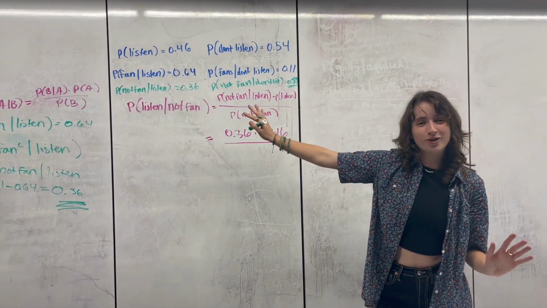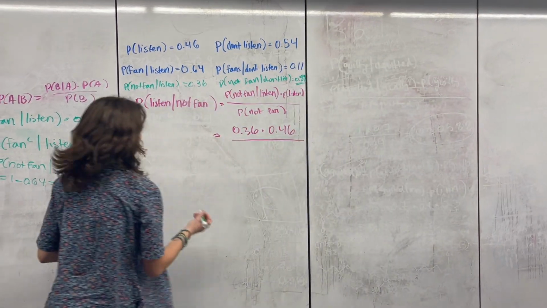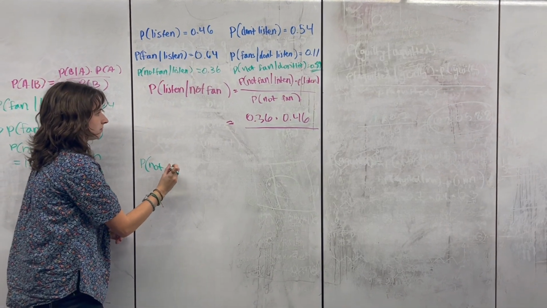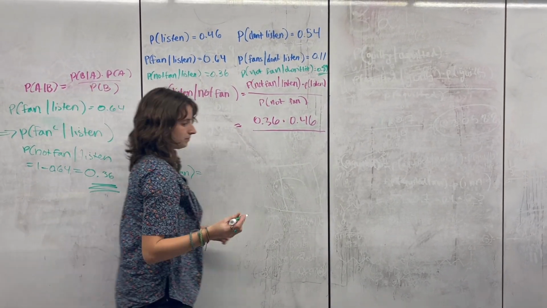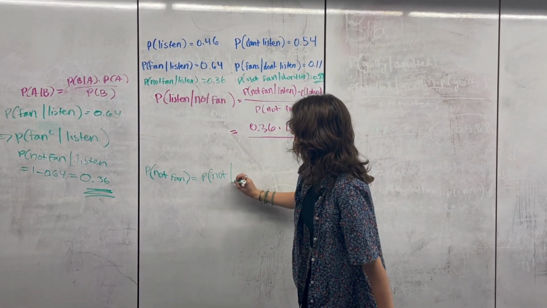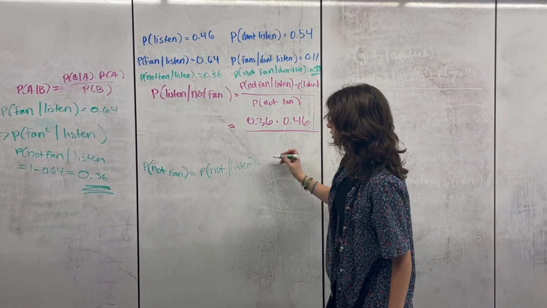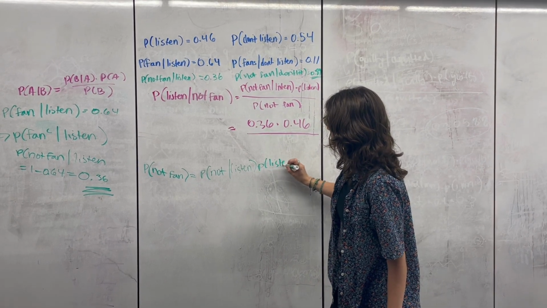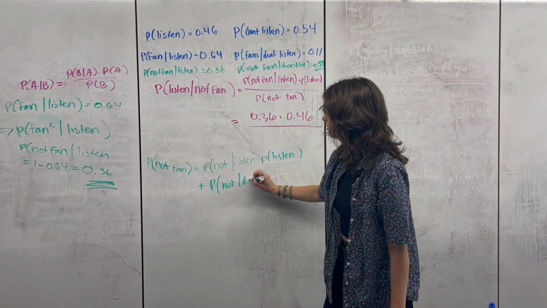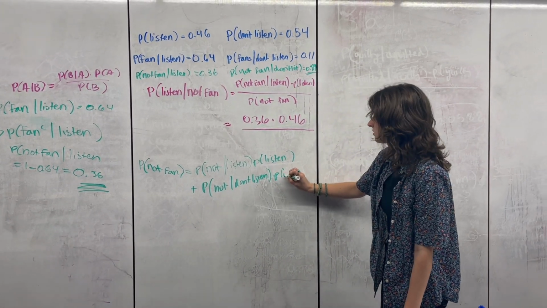So the formula for law of total probability is, I'll write this in green to distinguish it. In this case, probability that someone is not a fan equals probability of not being a fan given that you listen times the probability that you listen in the first place plus the probability that you're not a fan given you don't listen times the probability that you don't listen in the first place.